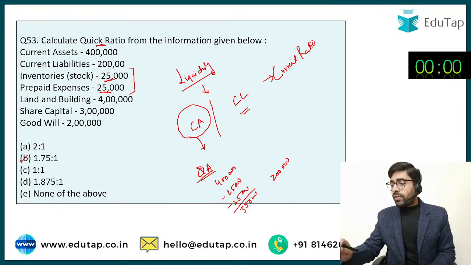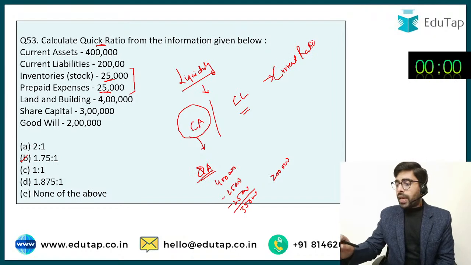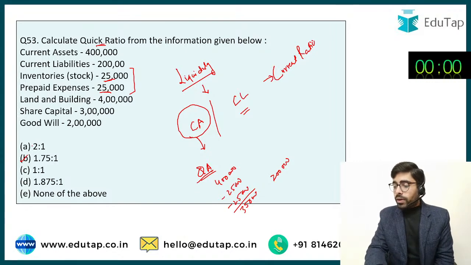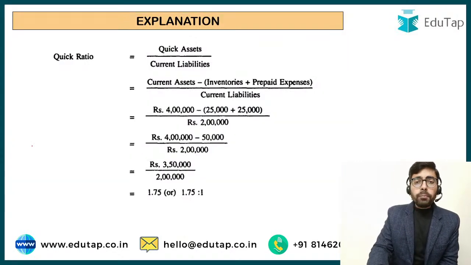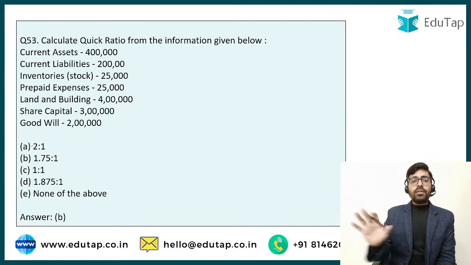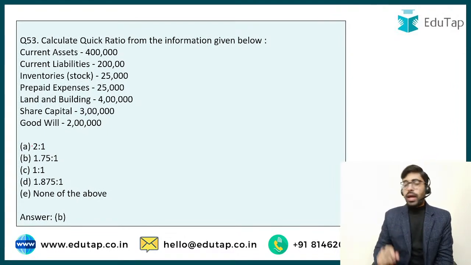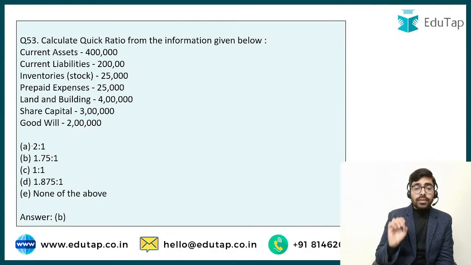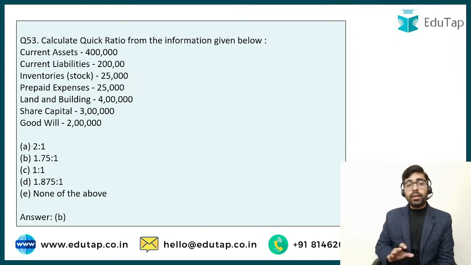Let's see who has given us the correct answer. I got many answers for option B. Anuradha, Sonia, and some retracted their messages. I hope they have computed it correctly now. Yeah, 1.75:1. So this is how we have to compute this quick ratio, and I hope you have understood the concept behind it as well. Okay.